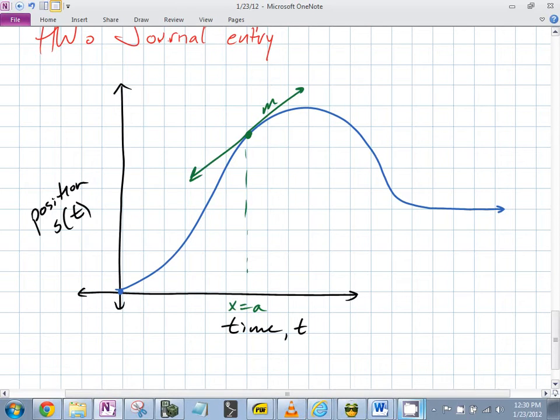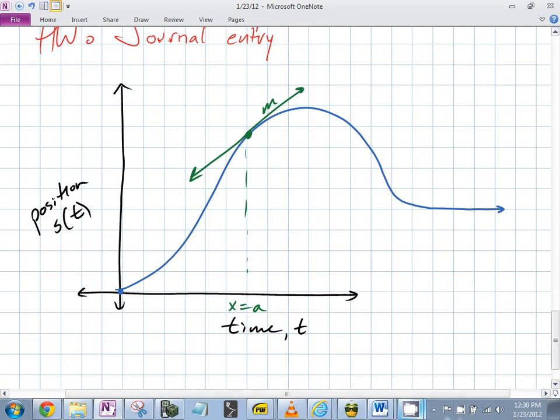Okay, exactly. So you would look at what kind of limit. What limit would you look at? What have you been using? What's one method you've been using? You've been using your calculator, for example. What's one way you've been using your calculator? You've been making a table, right? And you're making a table of what values? You're making a table of what values when you're trying to find the slope of a tangent line? What have you been doing?